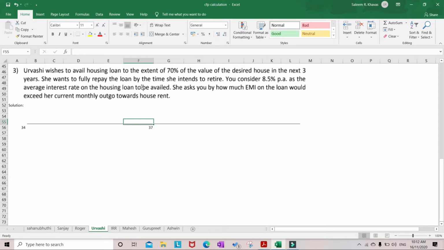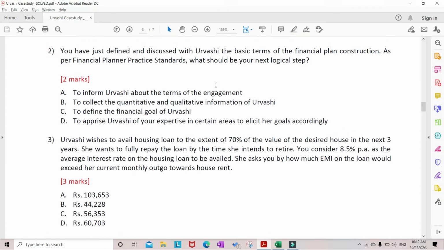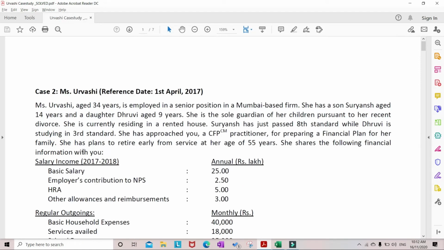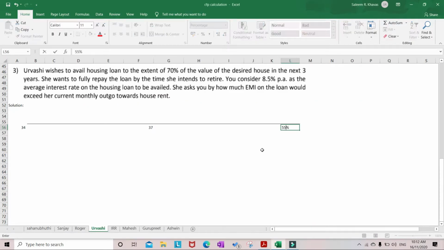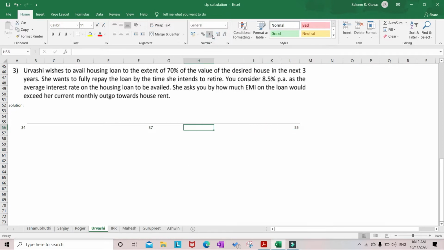She wants to fully repay the loan by the time she intends to retire. So we should know what is the retirement age. She wants to clear this loan within her retirement. Go back to the case study. Here it is given she has plans to retire early from service at her age of 55 years. Her retirement age is 55 years. The average interest rate on the housing loan to be availed, 8.5%, is the average rate of housing loan.